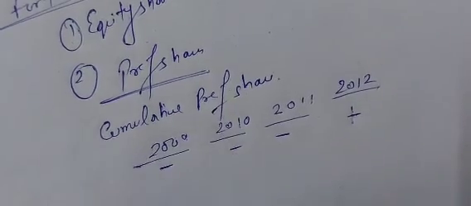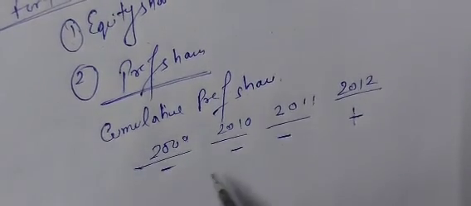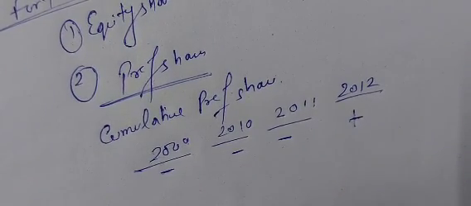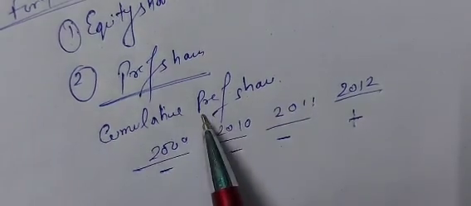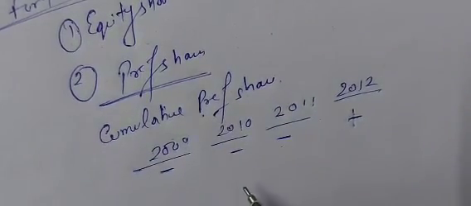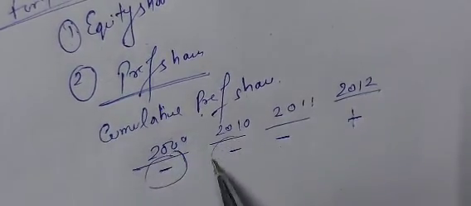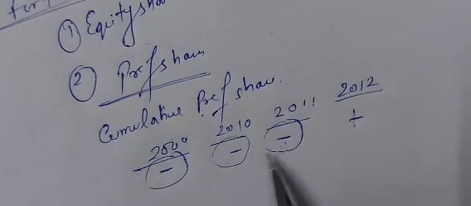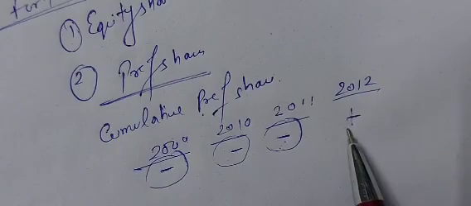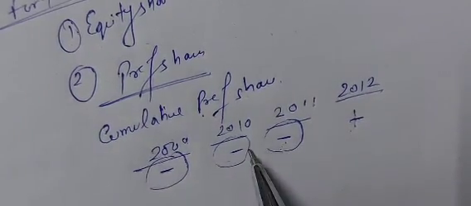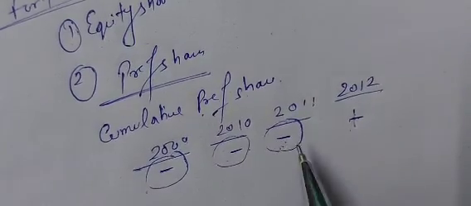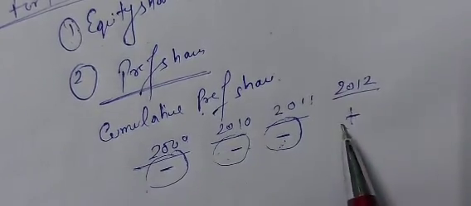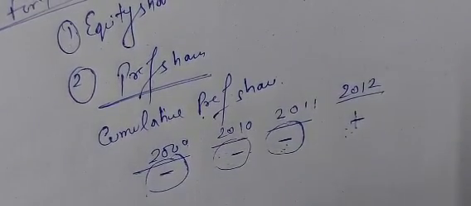If you are a cumulative preference shareholder, then the dividend which could not be paid in the years of losses will be carried forward and paid in the year of the profit. That is cumulative preference share.